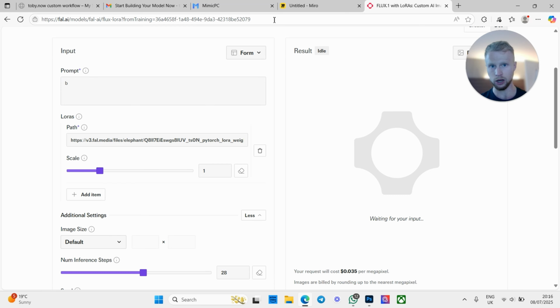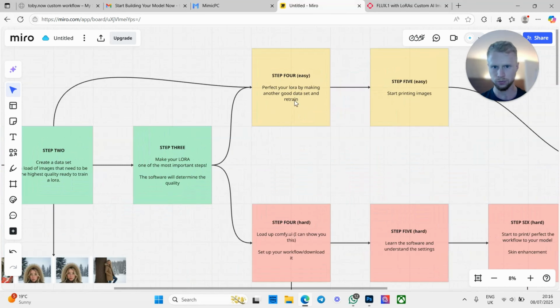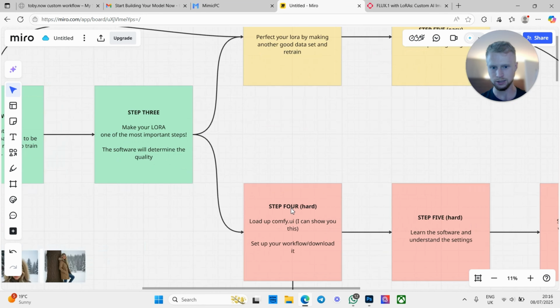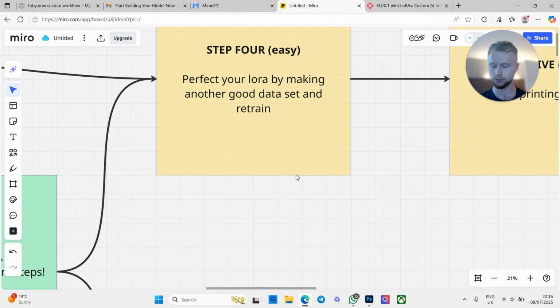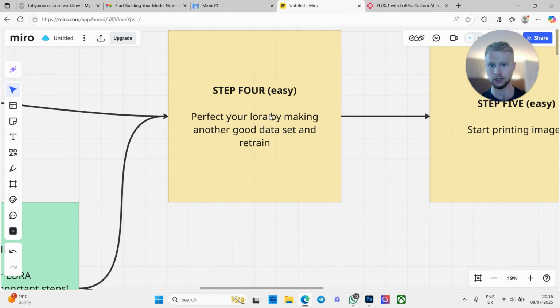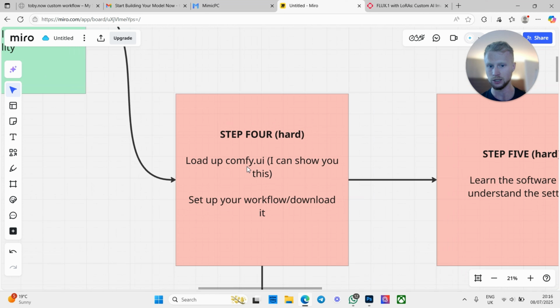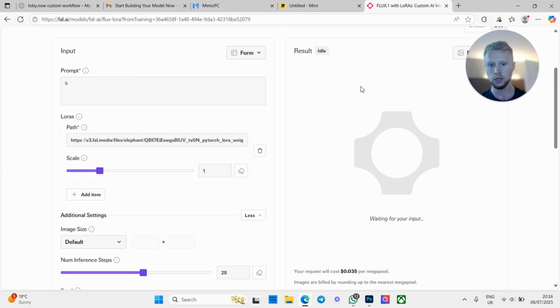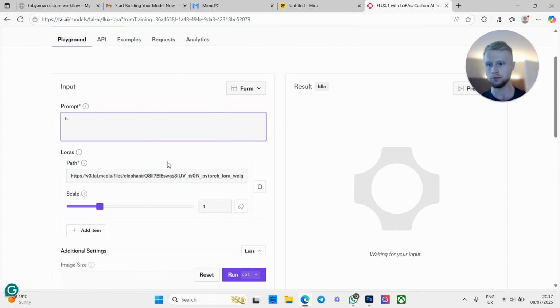Now this is where we then split into the hard and the easy mode. So we've got step 4 and step 4 here. We can either use images from fal.ai, this is the easy mode, or if you've got a workflow set up, then obviously go to this one and set up your workflow. Now it's up to you. For this example, I'm just going to be using fal.ai for the easy mode, and maybe in the future we can generate some more advanced images.